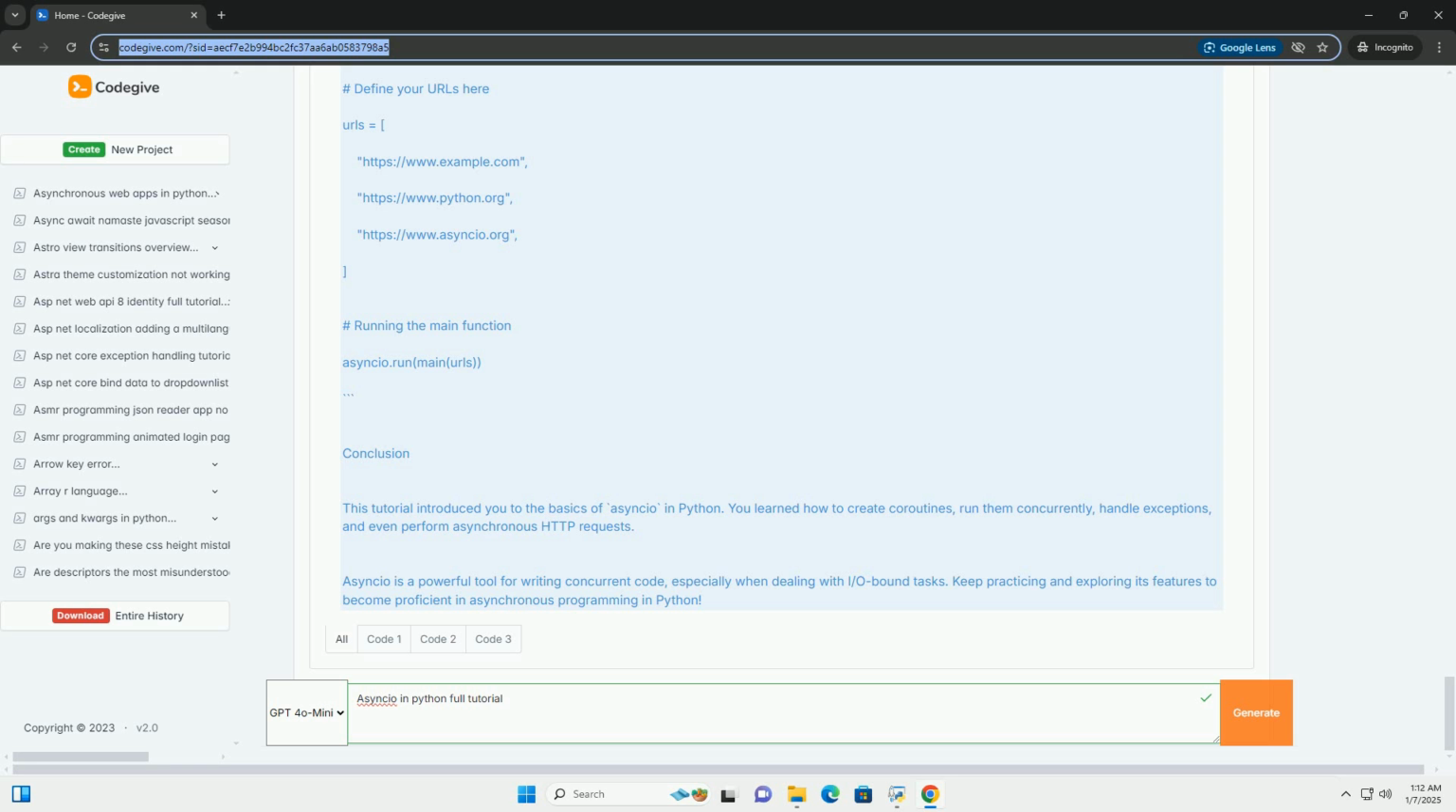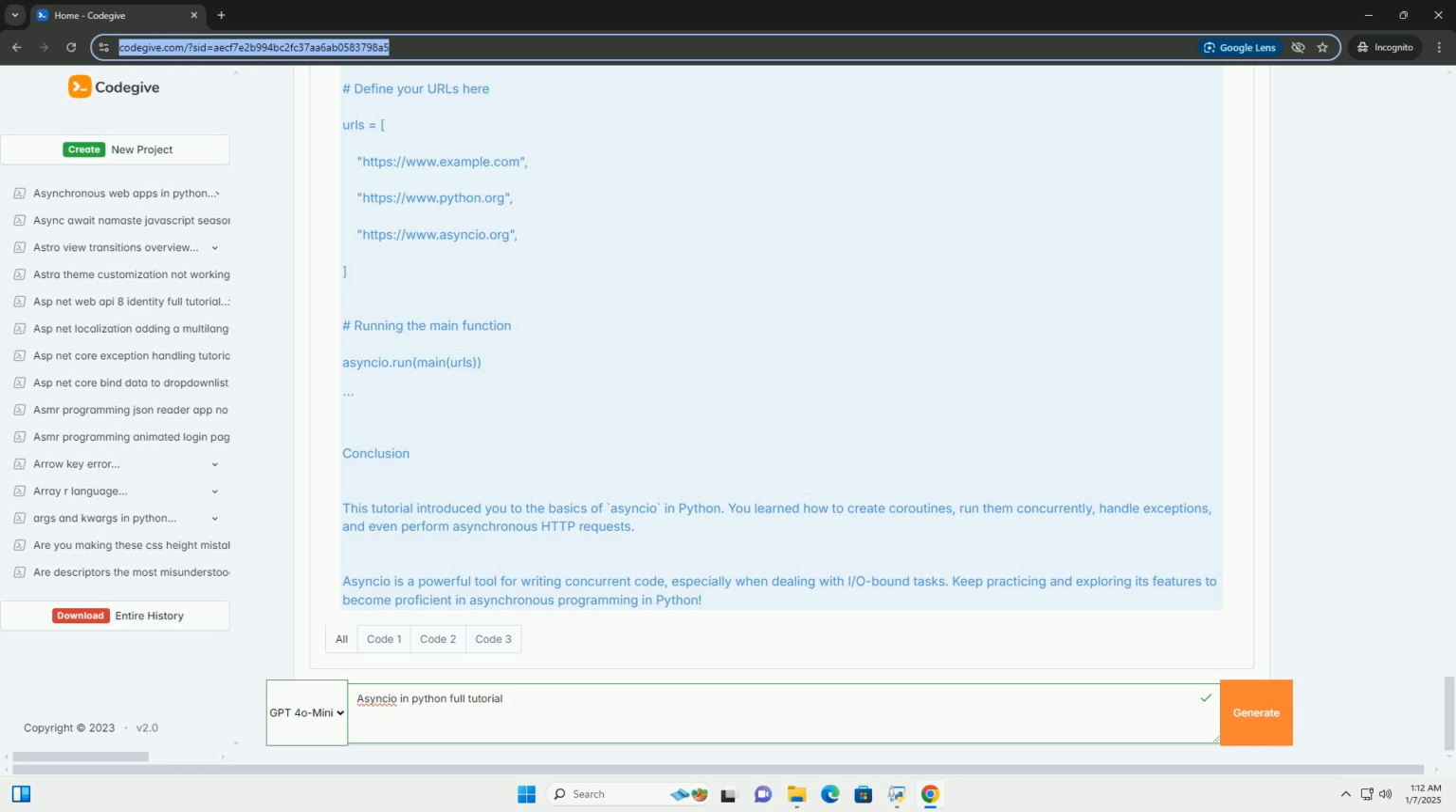Running multiple coroutines concurrently. You can run multiple coroutines concurrently using asyncio.gather. Example 2, running multiple tasks. In this example, we create 3 tasks that simulate work with different delays. asyncio.gather(*tasks) waits for all tasks to complete.